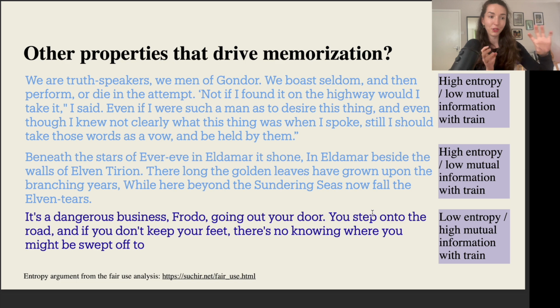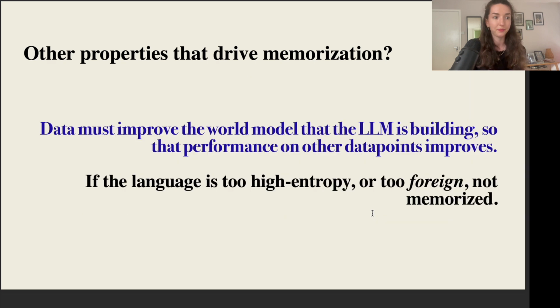So the entropy of these samples is potentially very high, and the mutual information with other samples in the training data that the model is seeing could actually be quite low. So the model decides to not memorize these, even though, again, it might be rare, and it might be beneficial to decreasing the loss, but apparently not sufficiently useful to decide to learn them.